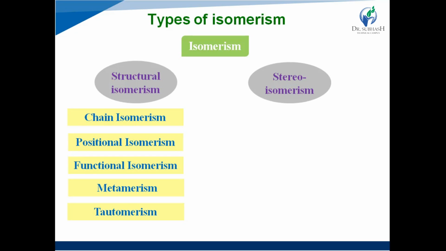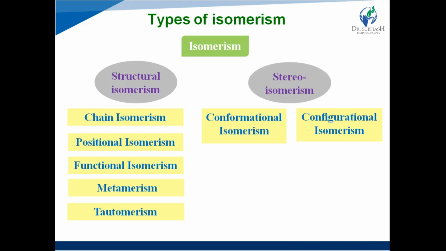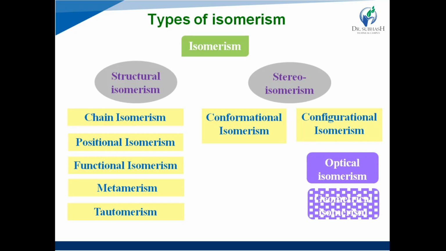Now, stereoisomerism again has two types: conformational isomers and configurational isomers. Configurational isomers again have two types: one is optical isomers and the second one is geometric isomers.